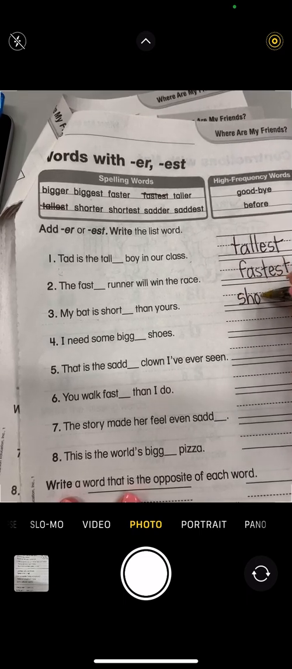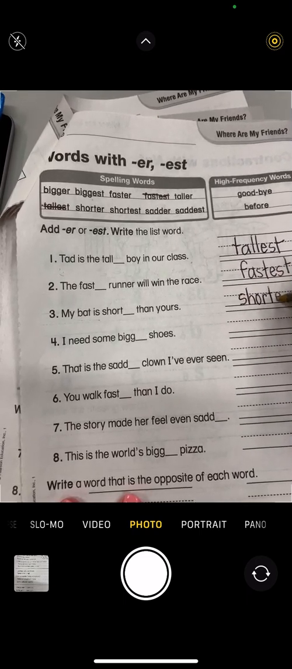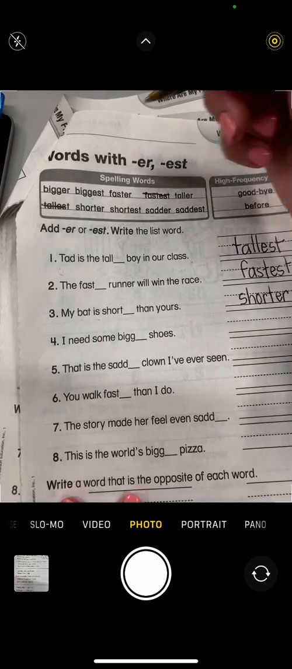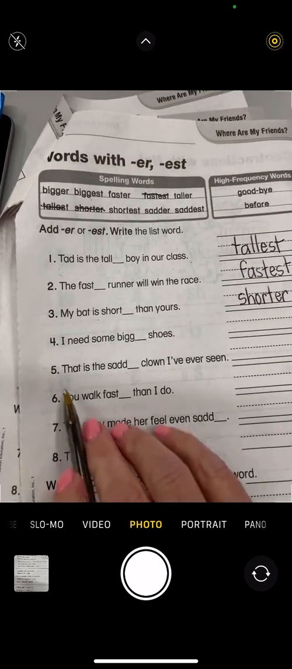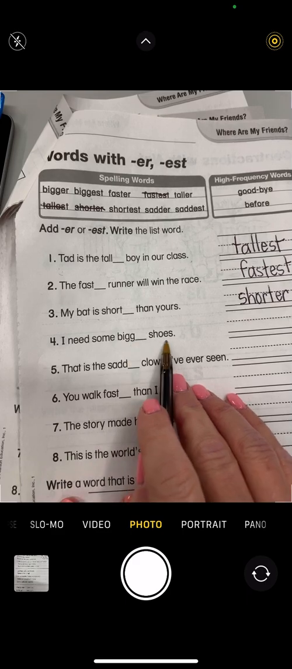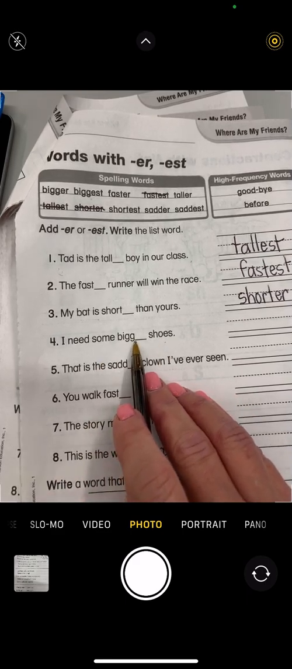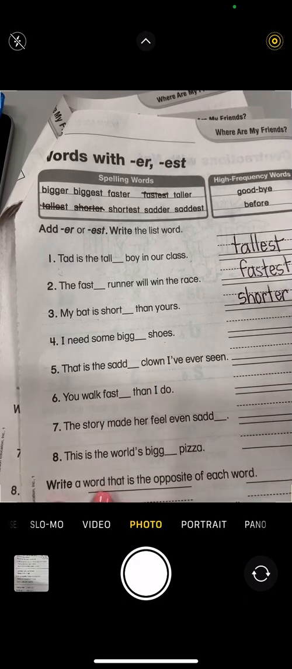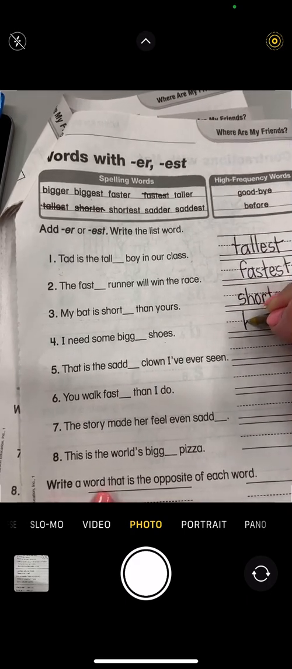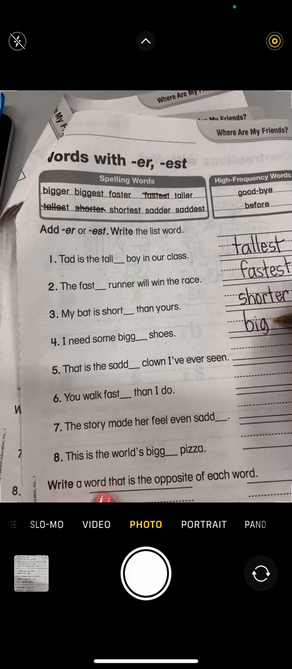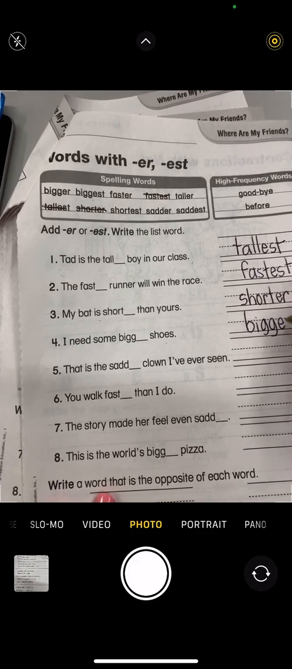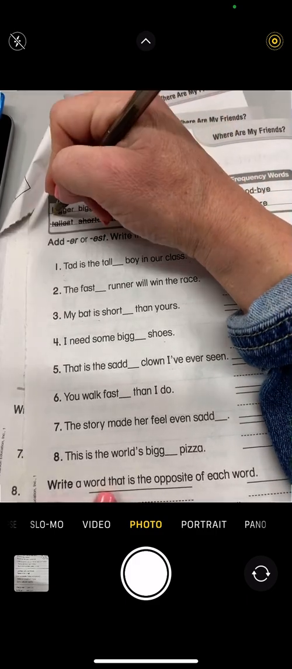Short is the base word. And we're going to add ER, shorter. I need some big shoes. So he already has 1 pair of shoes. If we're going to compare them to another, it would be bigger. The base word is big. We need to double that vowel and then add ER, bigger. I need bigger shoes.